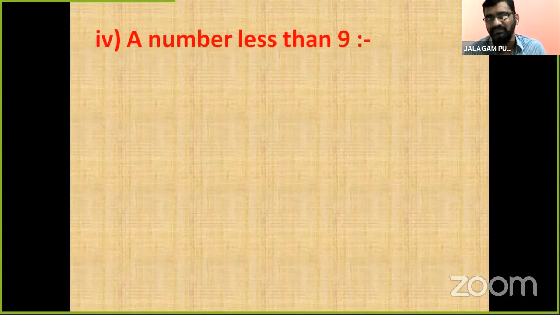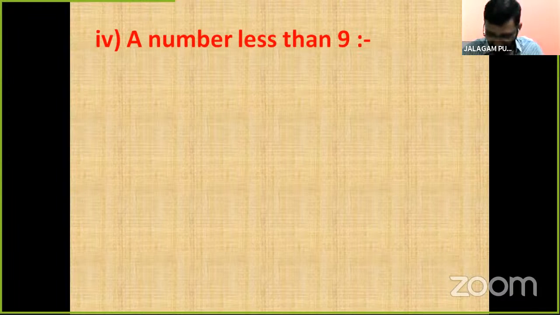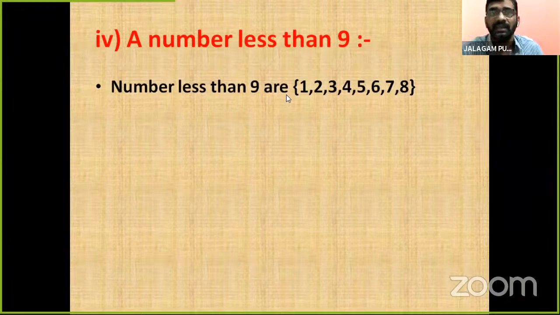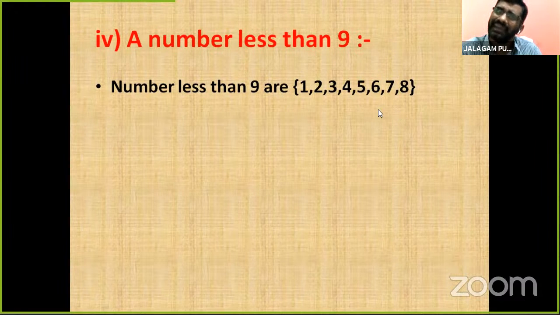Okay, now the next one, the fourth one, children. A number less than 9. We find the probability of a number less than 9. So children, what are the total outcomes? Here, all the possible outcomes are less than 9 only. These numbers: 1, 2, 3, 4, 5, 6, 7, 8. These 8 numbers are less than 9.